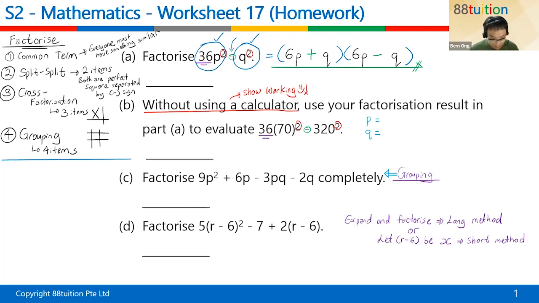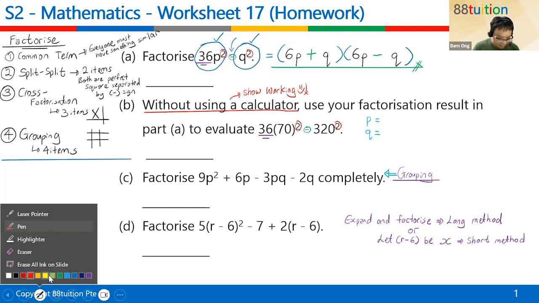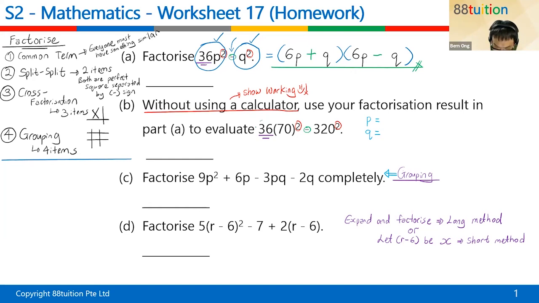Can you see? Do a comparison. Can you see that the 36 down here actually represents the 36 up here? Can you see that the minus down here is actually the minus up here? The rest, the square and the square, is the same. The P and the Q are the only things that are different. The P is actually represented by a 70. And the Q is actually represented by a 320. Can you see now? So sometimes by writing this out, it's very clear.